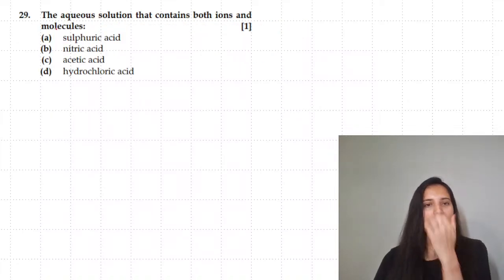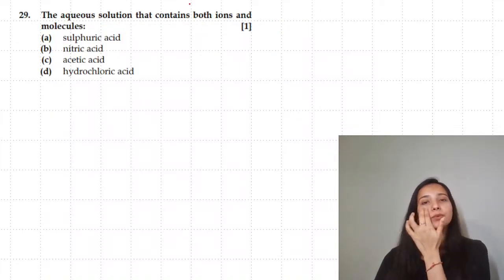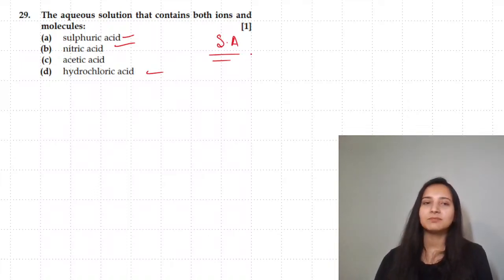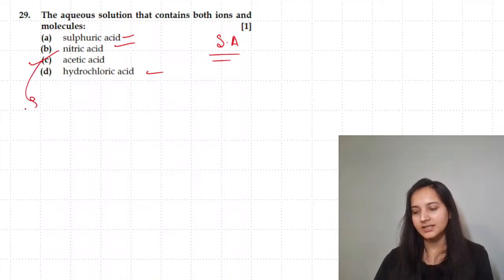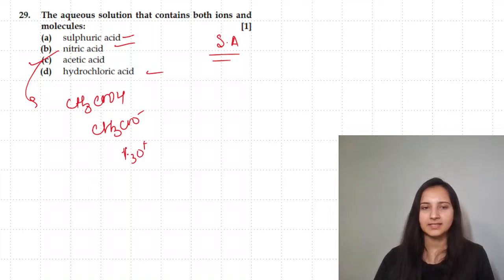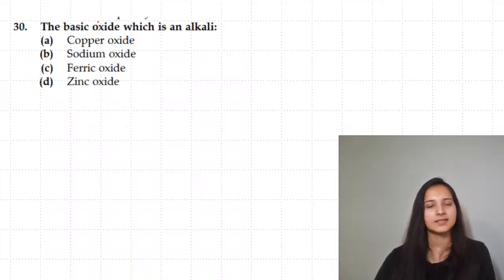Speaking about the next one, the aqueous solution that contains both ions and molecules. Sulfuric acid, nitric acid, hydrochloric acid, all of these three are strong acids. Strong acids undergo complete ionization. So yes, acetic acid will be the answer. You're correct. In acetic acid, you are having molecules of acetic acid more than 70%, you are having acetate ions and you are having hydronium ions as well. So this will be your answer.